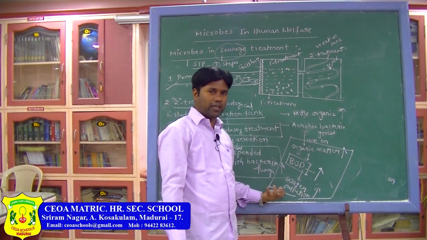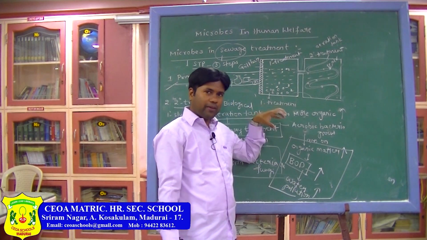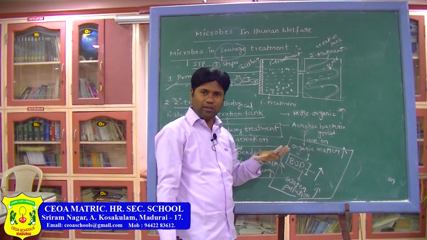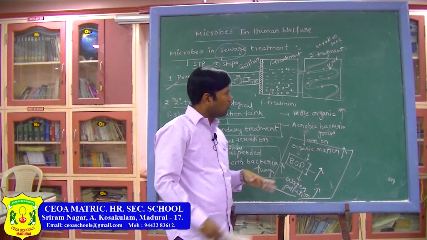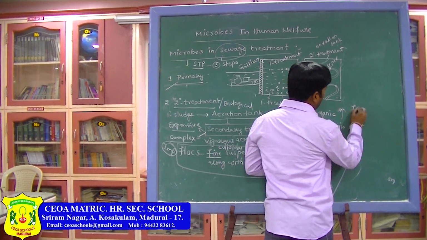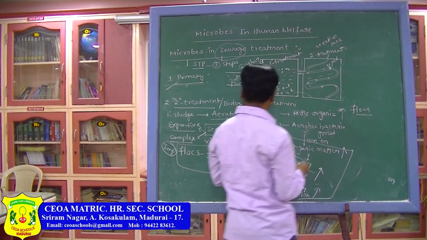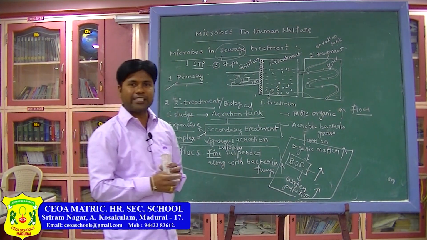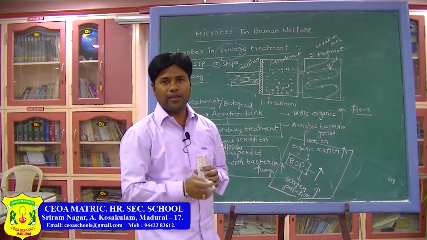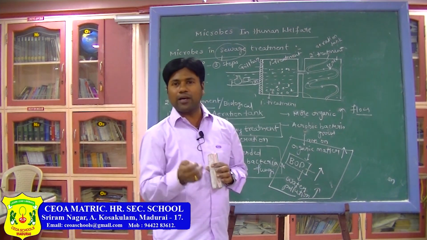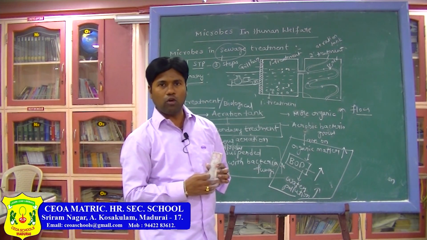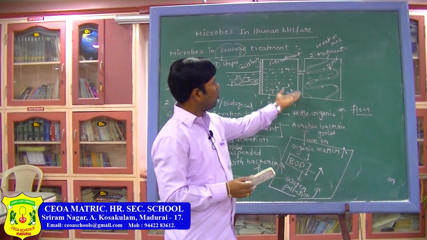Now in this water, some amount of the organic matter has decreased. Here still some flocs remain. Already we learnt that flocs are the fluffy, colloidal suspended matter along with the bacteria and fungi that flows in the chamber.